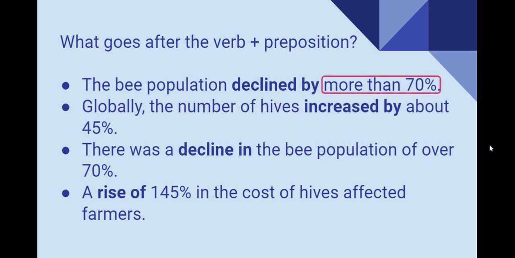We have a number. Globally, the number of hives increased by about 45%. Once again, we have a number. There was a decline in the bee population of over 70%. If you notice here, we have a noun. And a rise of 145% in the cost of hives affected farmers, we have a number.